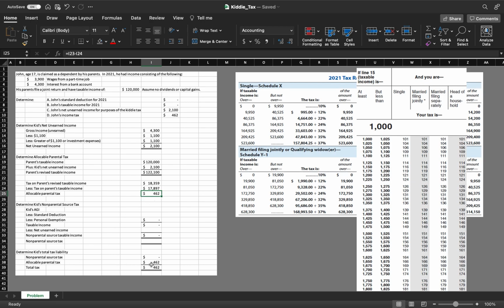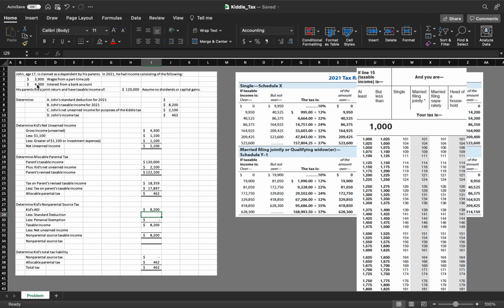This shows up down here as part of calculating John's total tax. Now, we need to determine what part of the tax is based on John's work. So for his adjusted gross income, we need to add together his earned and unearned income. So we will just add these two.